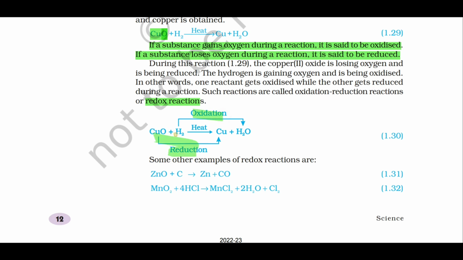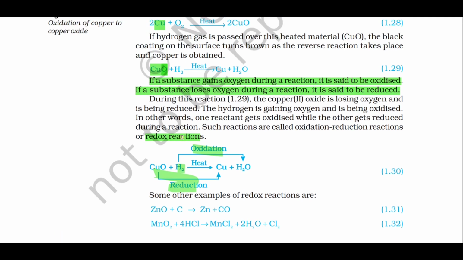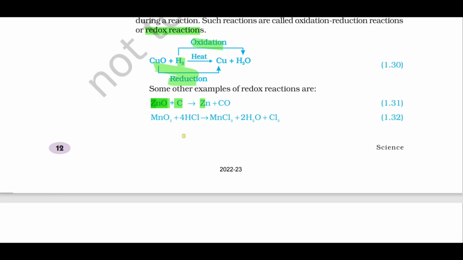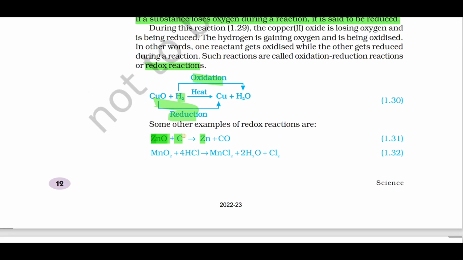Here CuO plus H2 gives Cu plus H2O. Which substance is reduced? CuO is reduced to Cu, whereas H2 gains oxygen. That means H2 is oxidized. We have a few more examples. ZnO plus C gives Zn plus CO. Which substance is reduced here? ZnO is reduced to Zn. Which substance gains oxygen? Carbon. Which substance is oxidized? C.